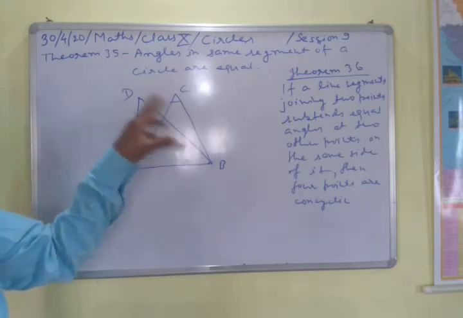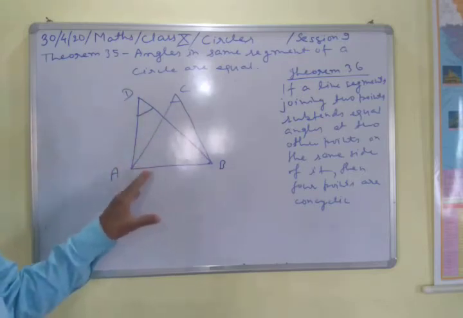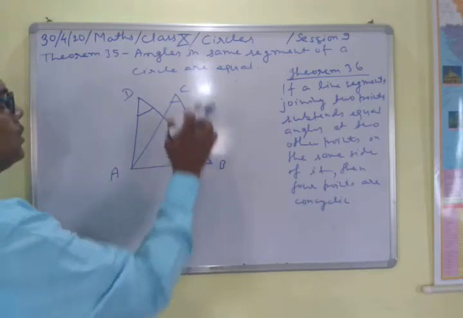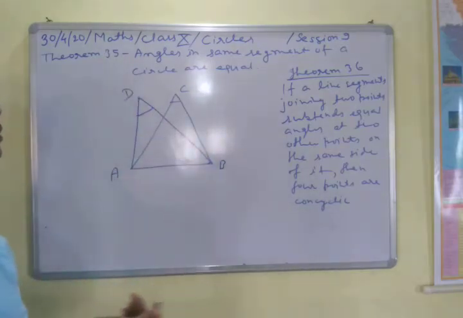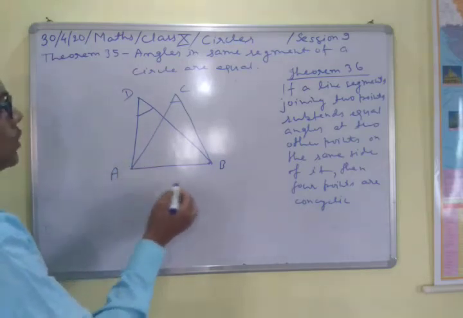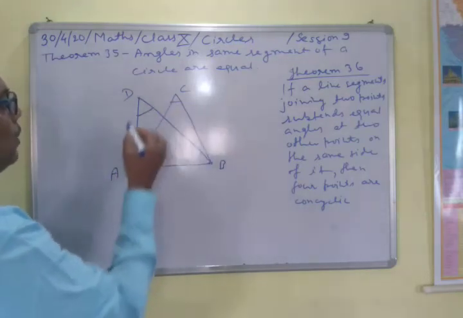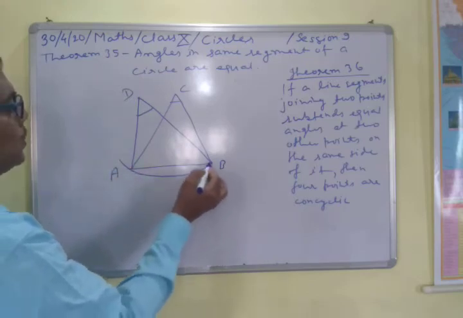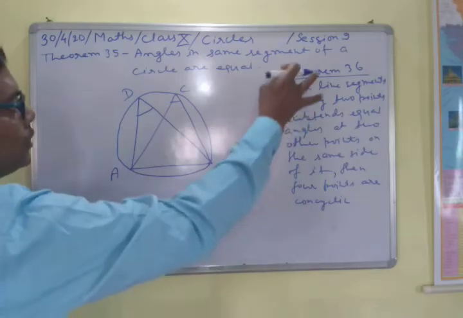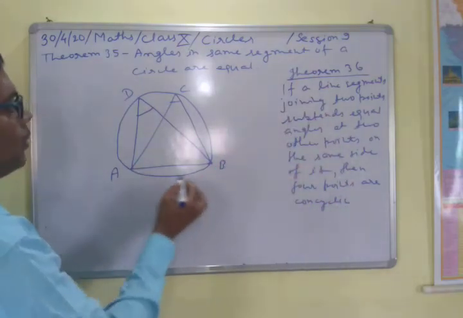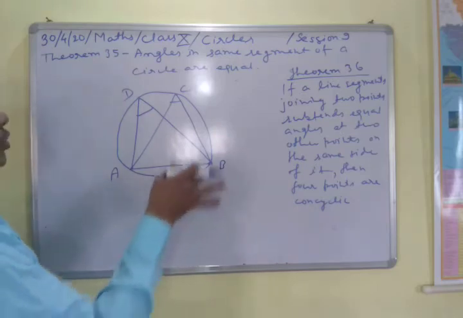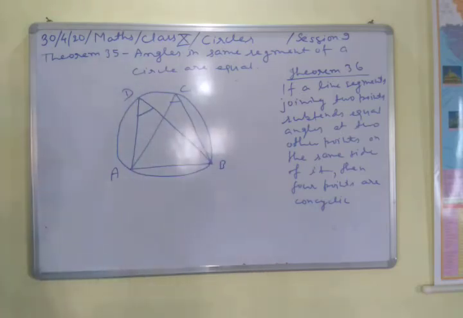if this is the condition, then the points A, B, C, and D are concyclic points. Concyclic means that when you draw a circle through these 4 points, it will pass through all of them. If this condition is true, then a circle must pass through all the 4 points here, and that is why these 4 points will be called concyclic points.